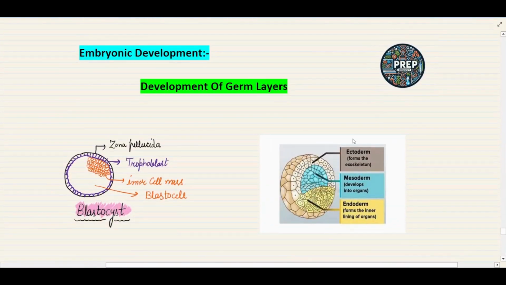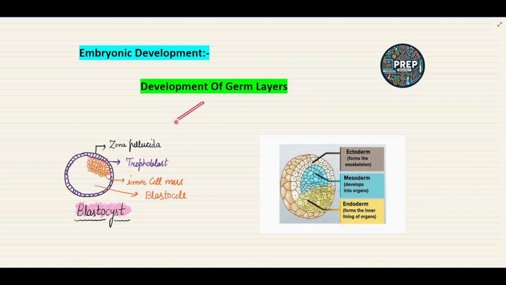So we have discussed that during the implantation process in human females, the blastocyst is formed. The blastocyst contains the outermost layer of blastomere cells. That layer is called the trophoblast. The mass of cells inside the trophoblast is called the inner cell mass, and the hollow space in the middle of the structure is called the blastocoel. Now, the next development that takes place is the development of germ layers.